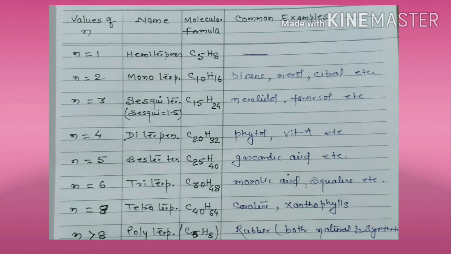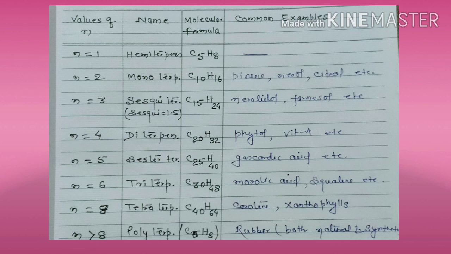If the value of N is 4, then we call it a diterpene. The molecular formula will become C20H32. The common examples are phytol, vitamin A, etc. If the value of N is 5, we call it a sesterterpene. Sester means 2.5. Then the molecular formula will become C25H40. The common examples are gascardic acid, etc.